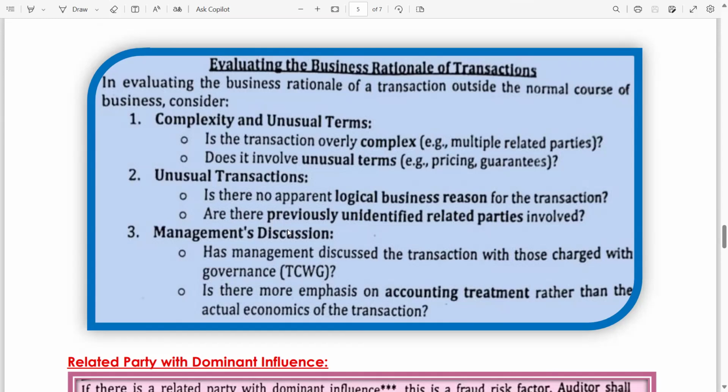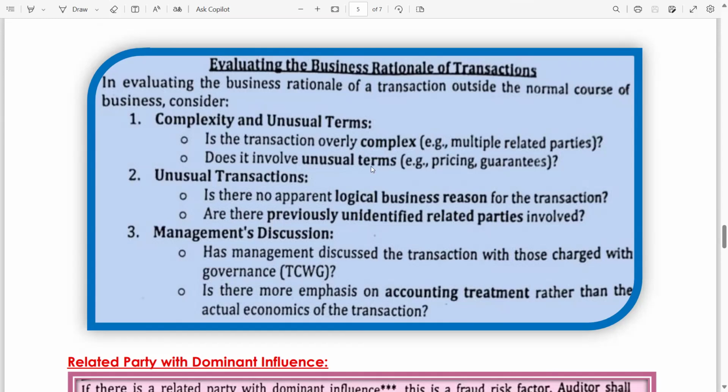Complexity and unusual terms. Is the transaction overly complex? Overly complex means that multiple related parties are involved in this transaction. If multiple parties are involved, then this is also a sign of money laundering stage 2, layering. They created multiple layers. Now it is difficult to reach the origin, the true source of the transactions.